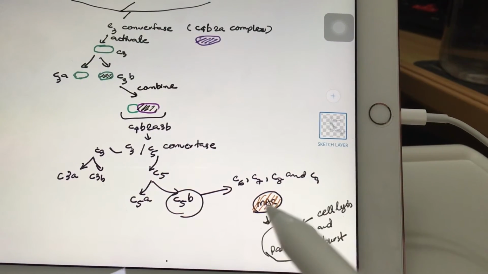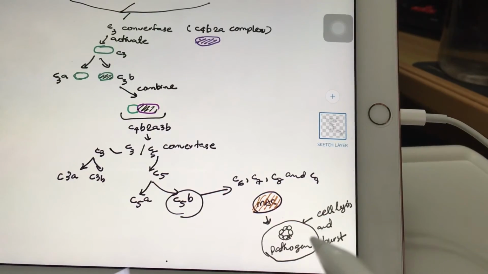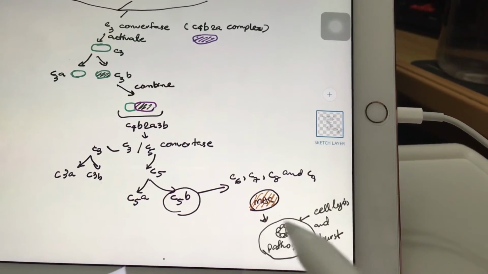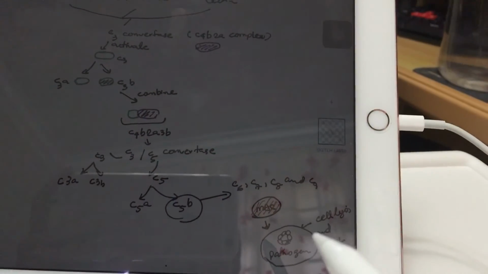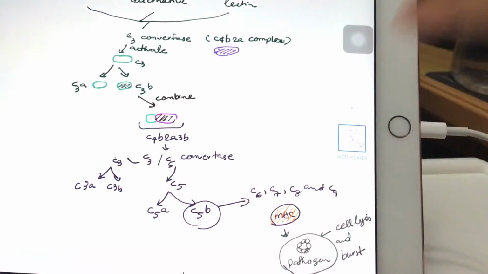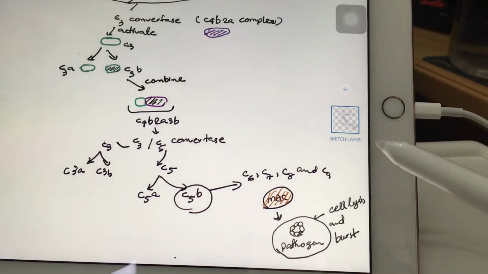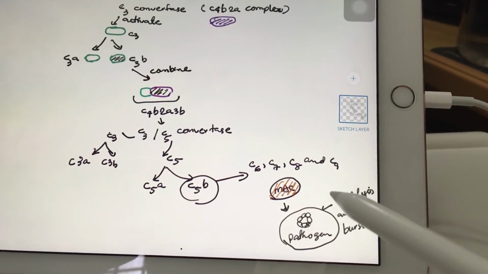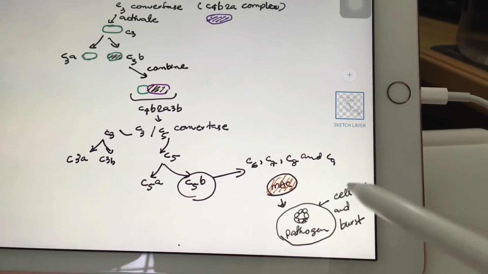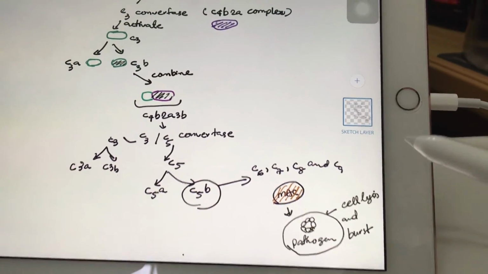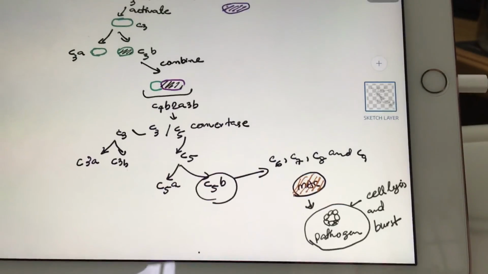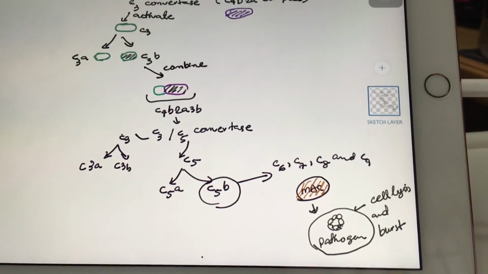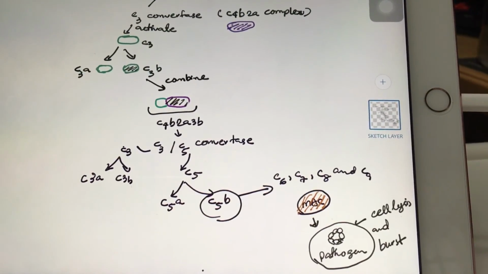The formation of the membrane attack complex will create a hole in the membrane of the pathogen. This will cause the pathogen to lyse and the cell to burst. This is the overview of the complement system. Hope you all enjoy the video. Thank you so much.